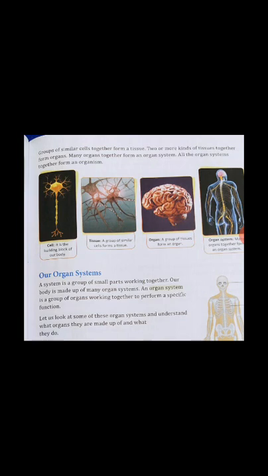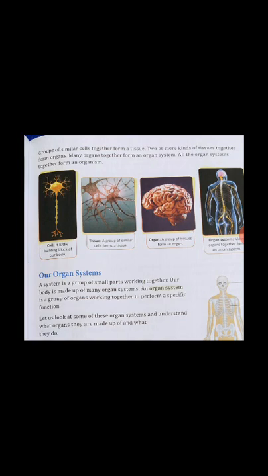Now these two kinds of tissues, or more than two, not the same kind, make an organ. Remember, different kinds of tissues form an organ.